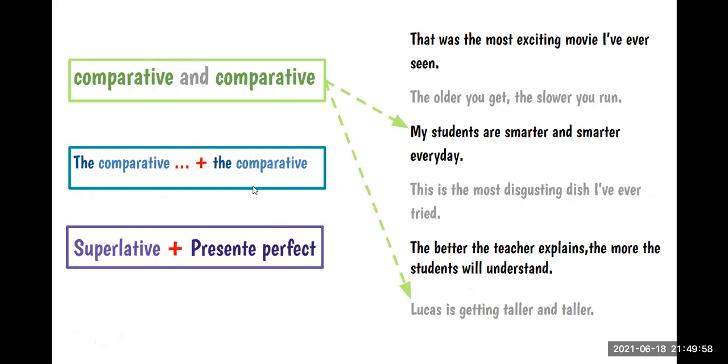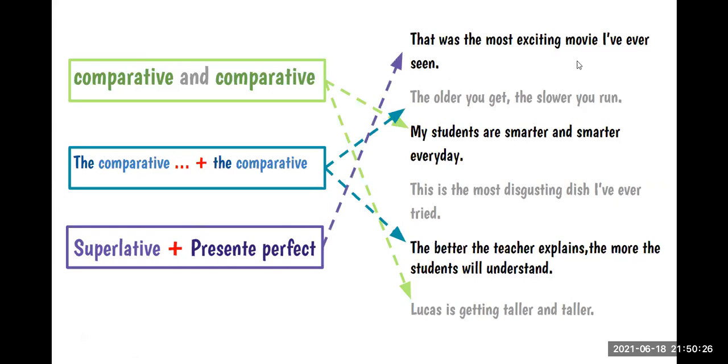Which of them? The second one, teacher. The second one, right? The older you get, the slower you run. Any other? And the... Before the teacher explains. The better the teacher explains, the more the students will understand, right? Very good. And of course, for the last structure, superlative plus the present perfect, we have this one, right?